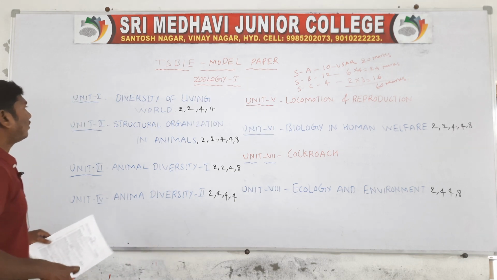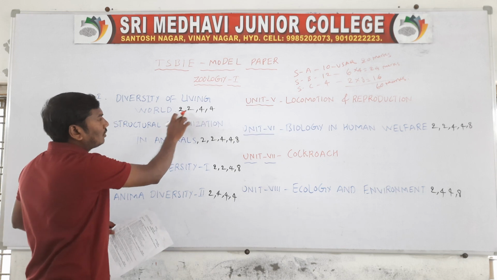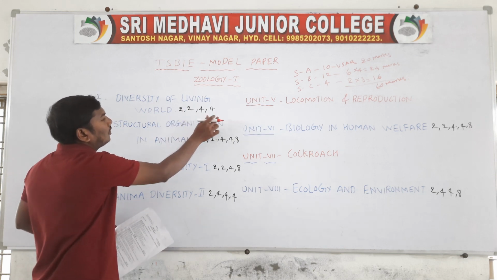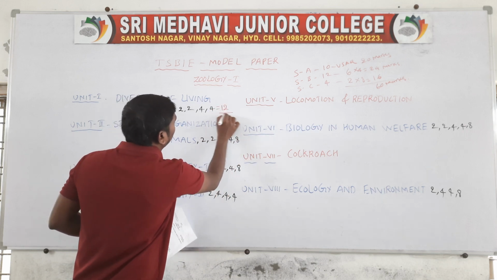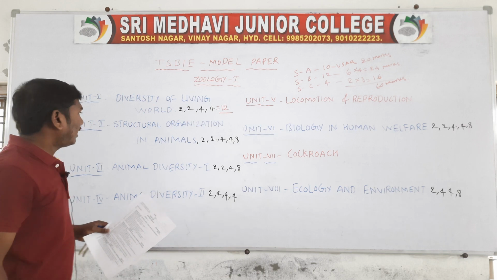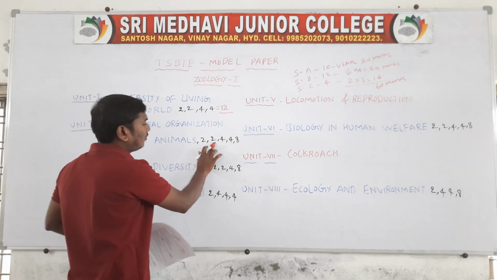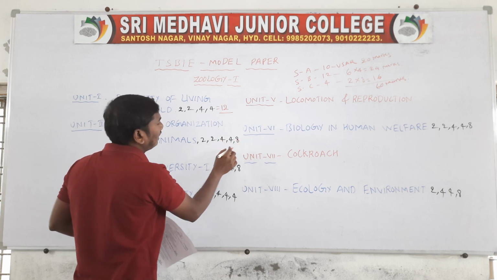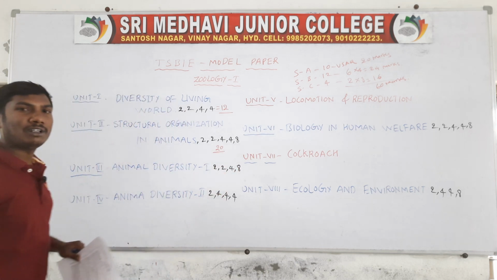So unit wise total marks. Unit 1: 2 plus 2 is 4, 4 plus 4 is 8, 8 plus 4 is 12 marks, totally 12 marks. So in unit 1 total 12 marks. Next one unit 2: 2 plus 2 is 4, 4 plus 4 is 8, plus 4 is 12, plus 8, totally 20 marks. So unit 2 has 20 marks.